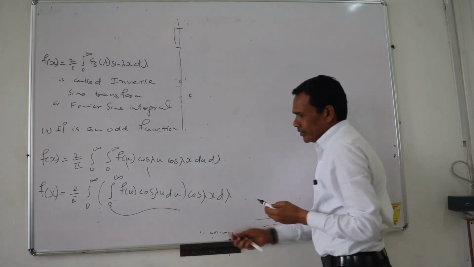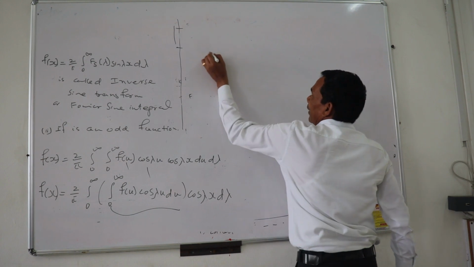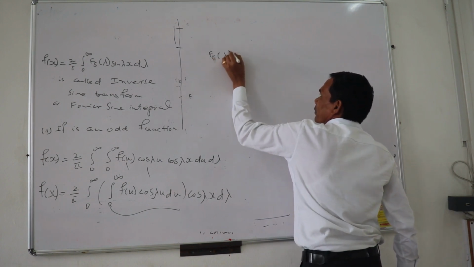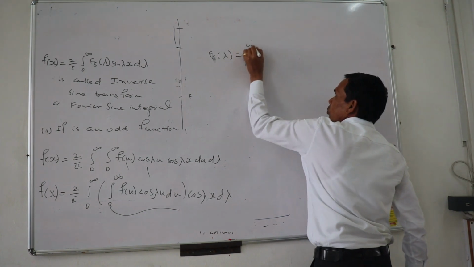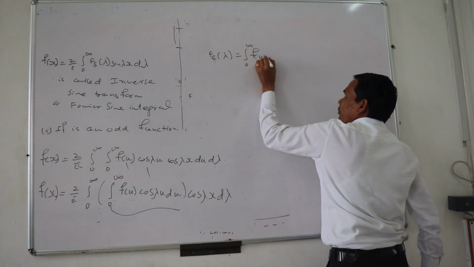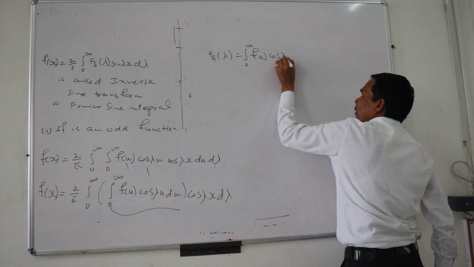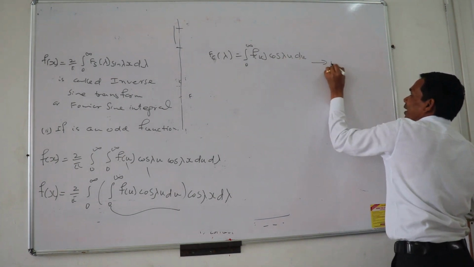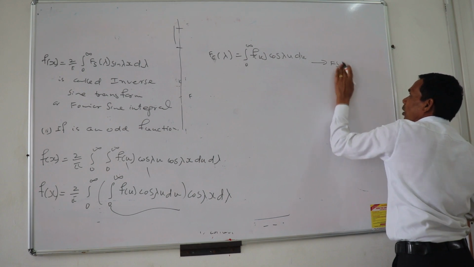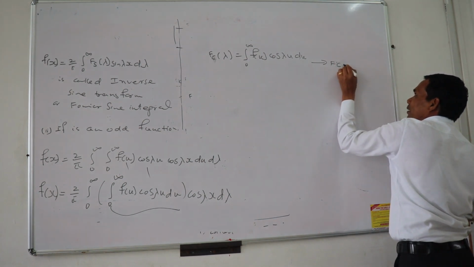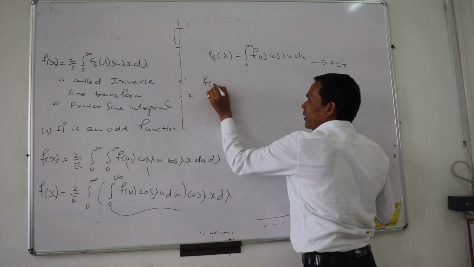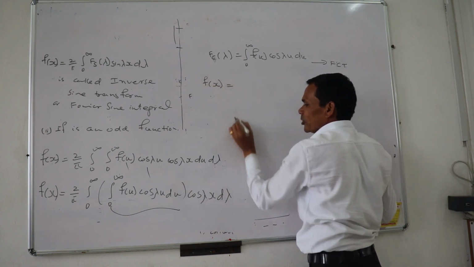We denote this integral underlined by f c lambda, this is equal to 0 to infinity f of u cos of lambda u du, and this is called the Fourier cosine transform, and I can write down this in this particular form, this expression.